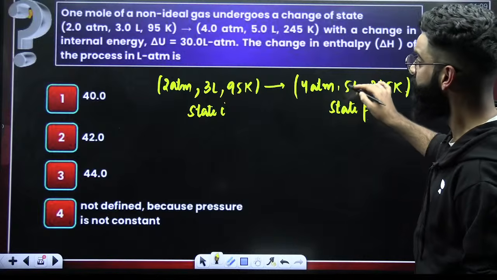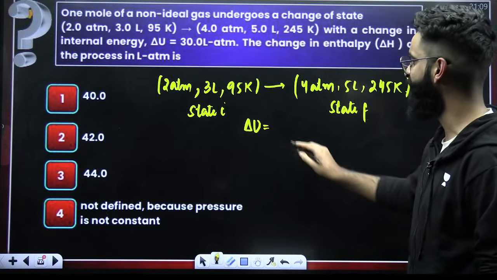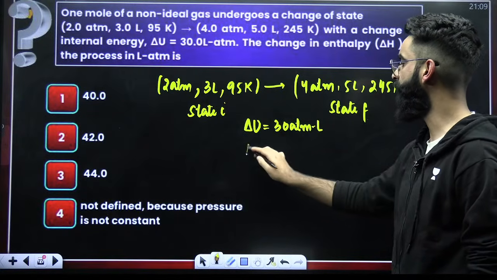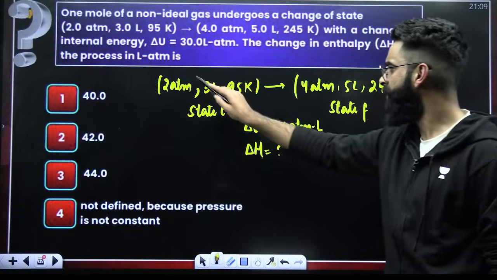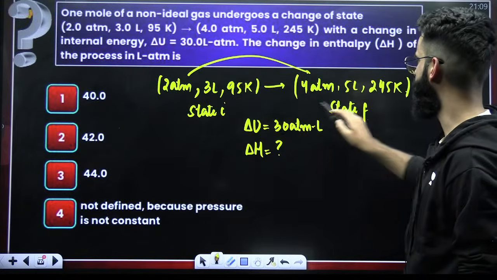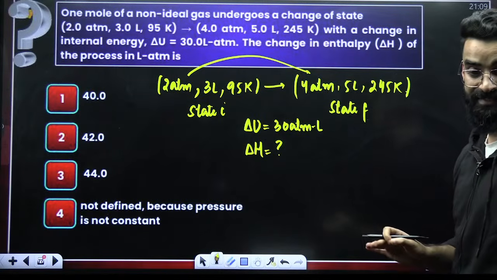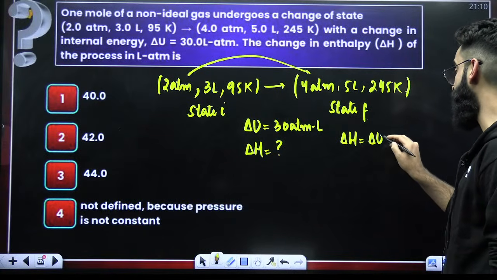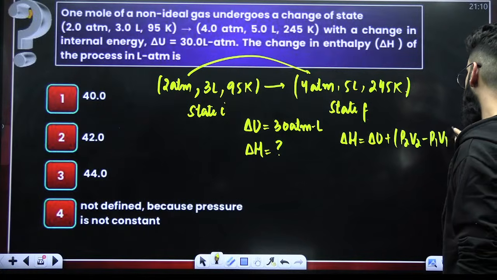As per the question, internal energy change due to the change in the state is given to me as 30 atm liter. What do I need to calculate? I need to calculate delta H. First of all, pressure is changing, volume is also changing, temperature is also changing. Which equation do we use in this particular scenario? I hope you remember I have given you this equation. Delta H is equal to delta U plus P2 V2 minus P1 V1.